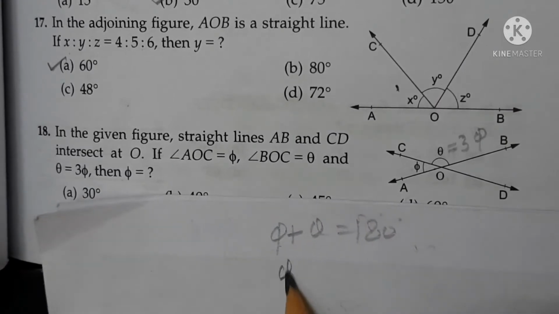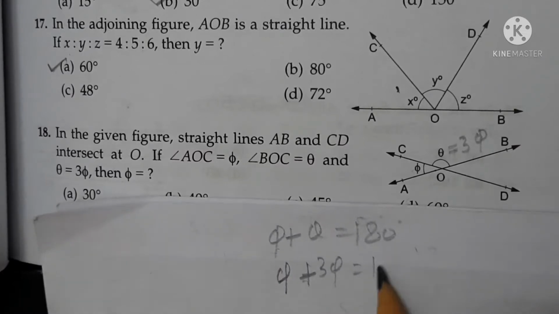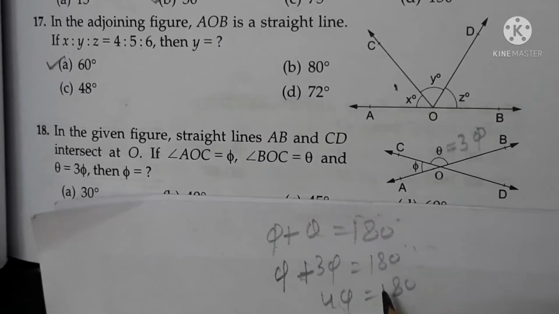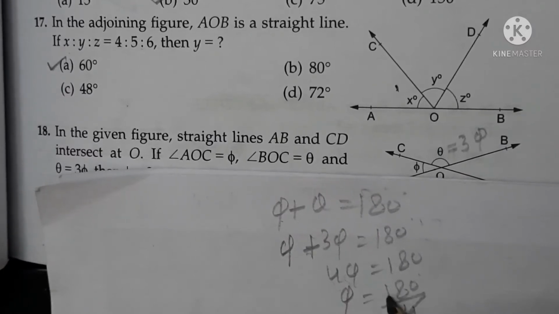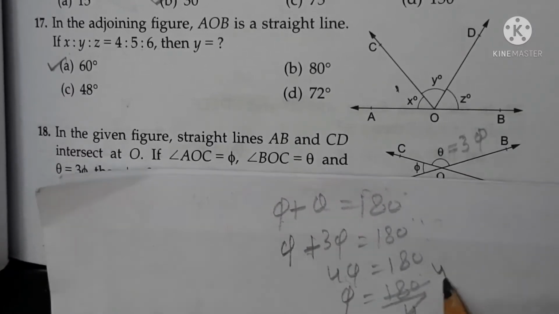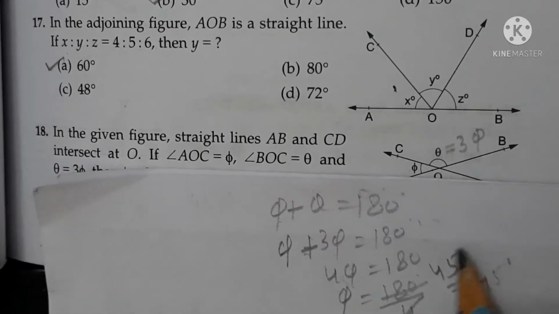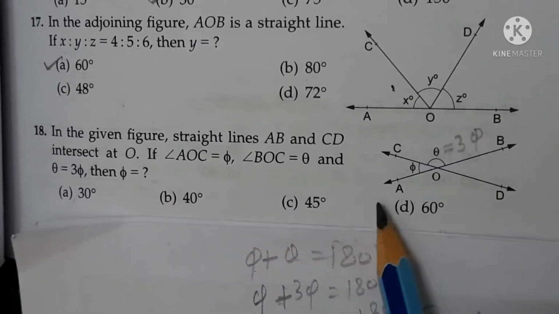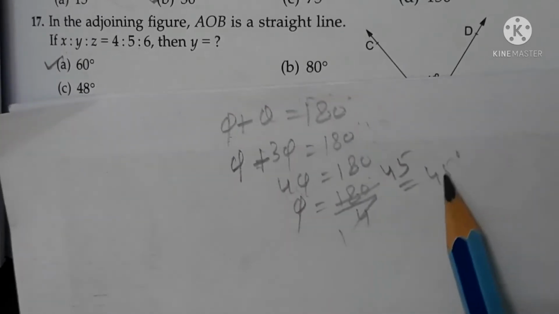And phi as it is, theta is equal to 3 phi, so phi plus 3 phi is equal to 180. 4 phi is equal to 180, and phi is equal to 180 divided by 4. 4 1s are 4, 4 4s are 16, 17, 18, 4 5s are 20. 45 degree. And the question here is asking for phi.